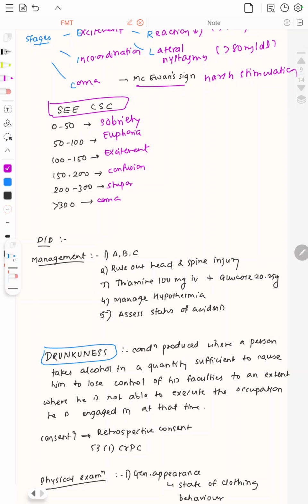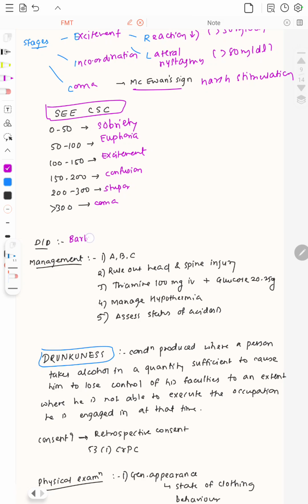So in the coma, obviously the person has unconsciousness, abolished reflexes, subnormal temperature is seen, and very important, urine and fecal incontinence is seen. The next condition, then what is the differential diagnosis for the poisoning, alcohol intoxication? It is barbiturate poisoning, or it can be diabetic coma, it can be hypoglycemia or something like that. So very important is barbiturate poisoning or head injury or coma, diabetic coma.